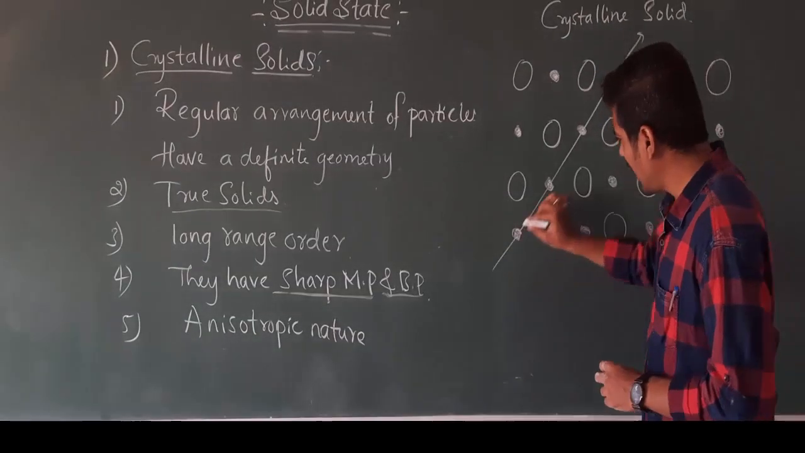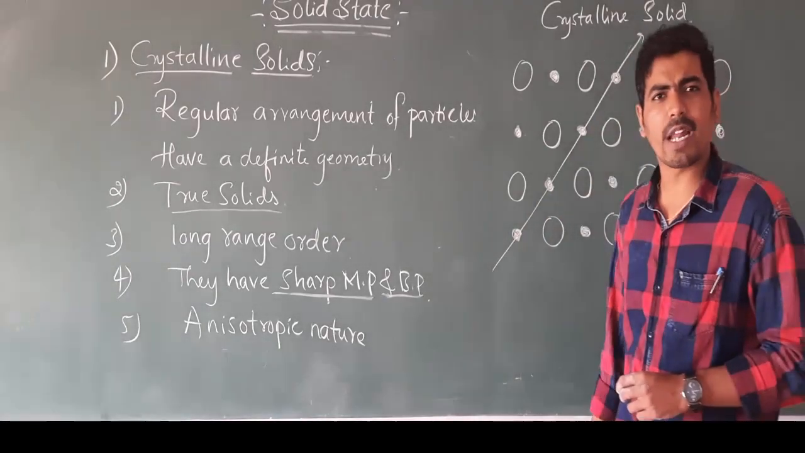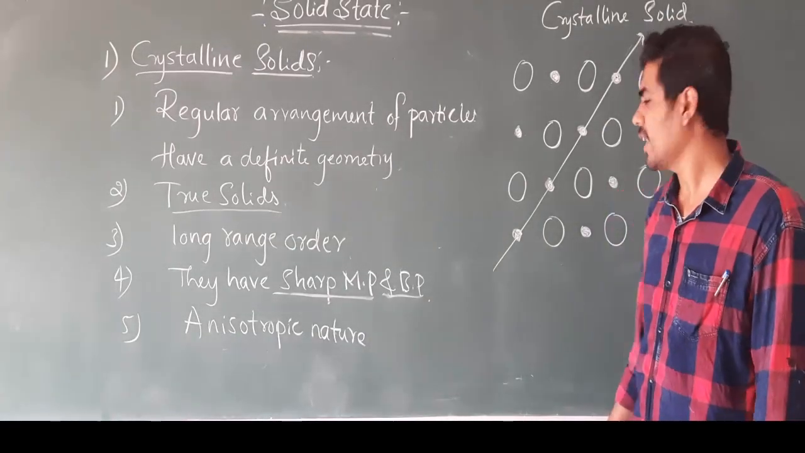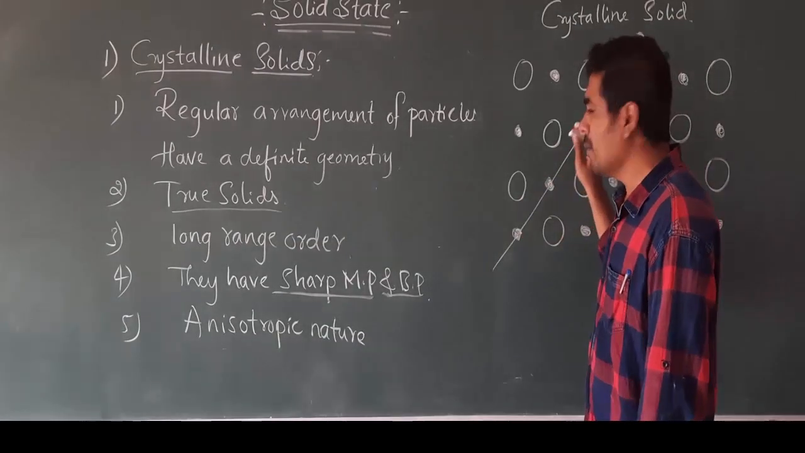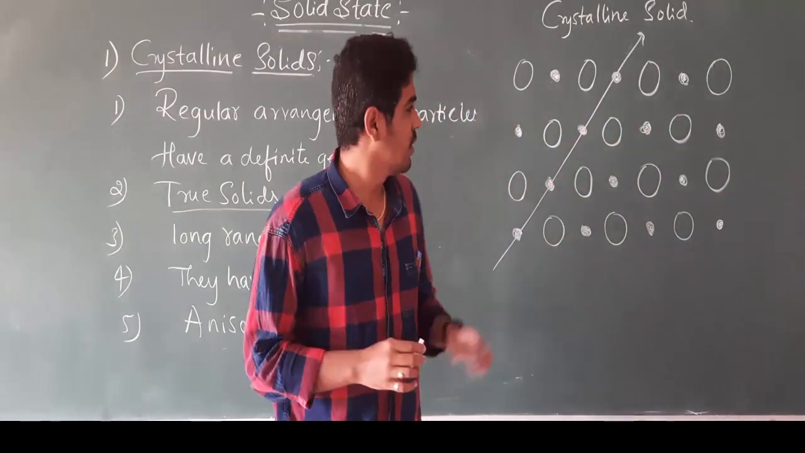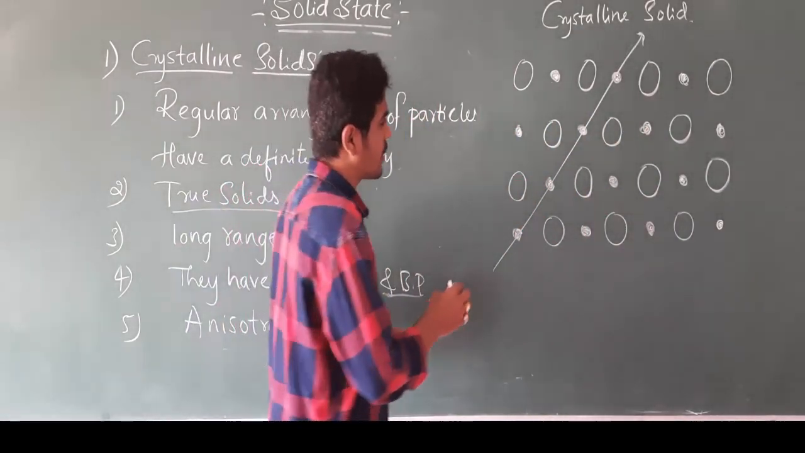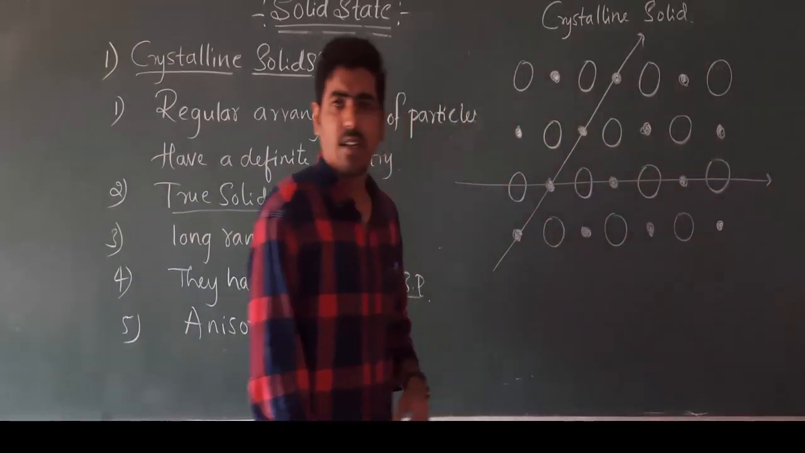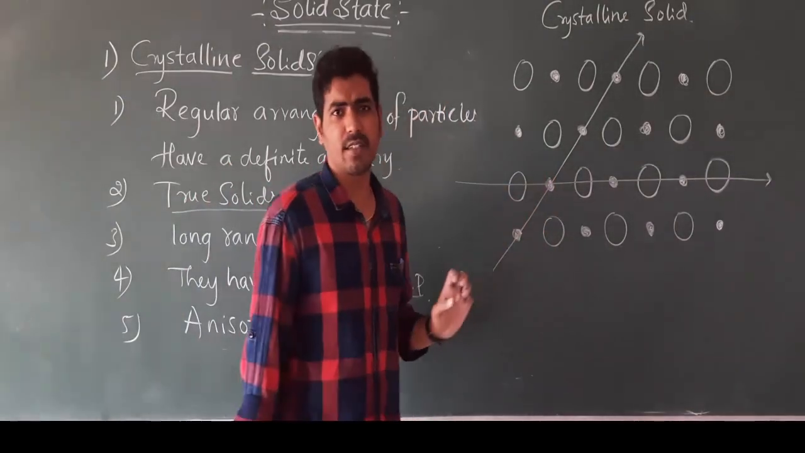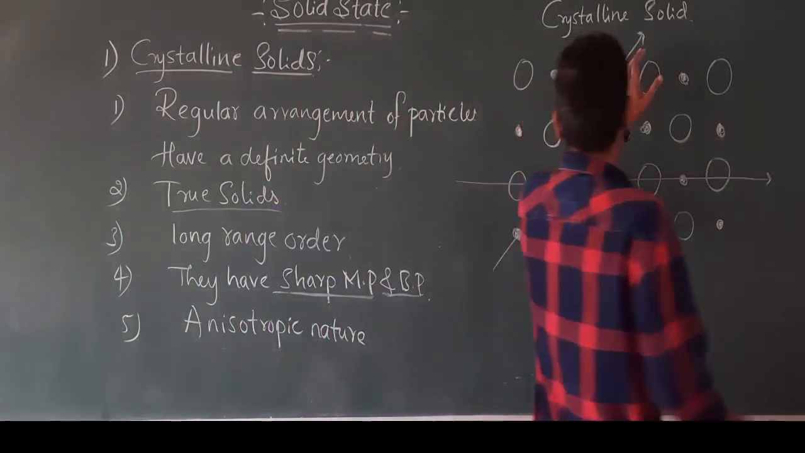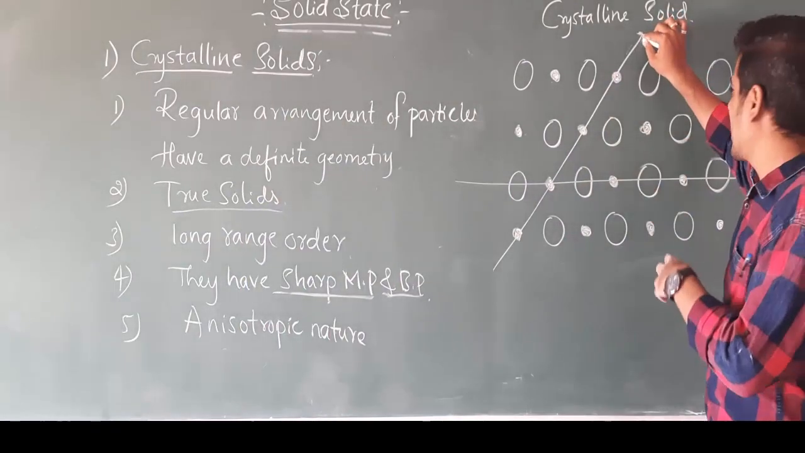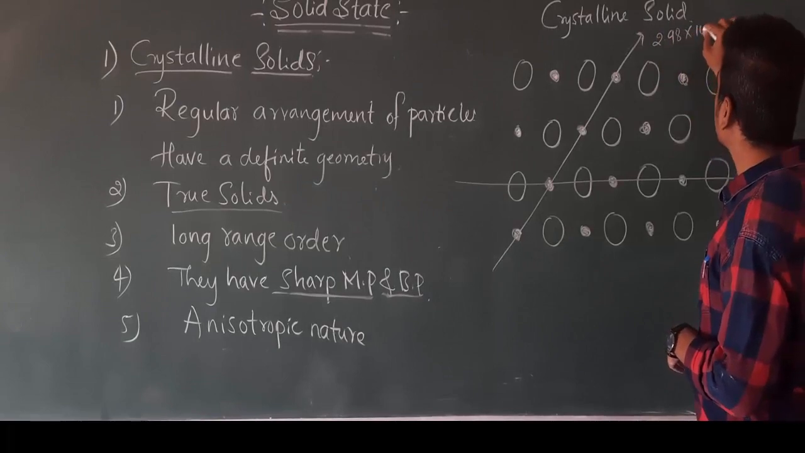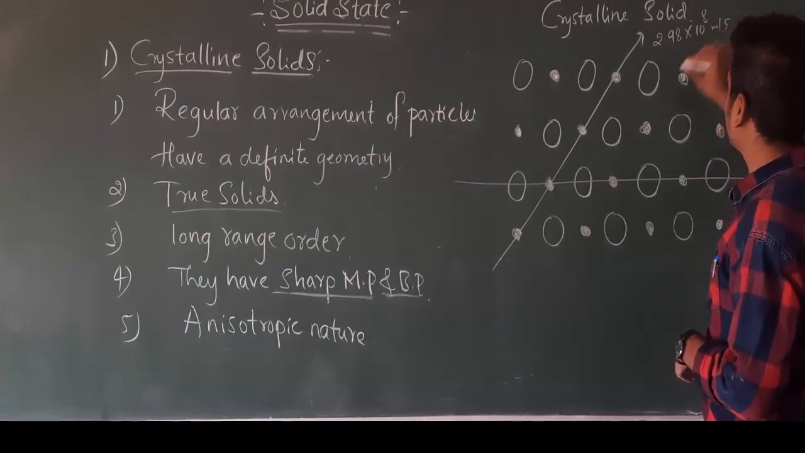Okay, now when I pass a ray of light through this direction, it gives a certain value. Okay, and I will note down that reading. Now I will pass the ray of light in this direction. Okay, now the speed of light when I pass it in this direction, it has a speed of, consider, 2.98 into 10 raised to 8 meter per second.